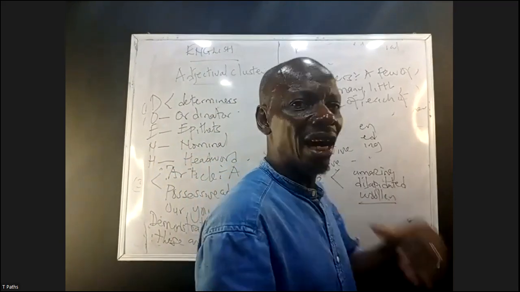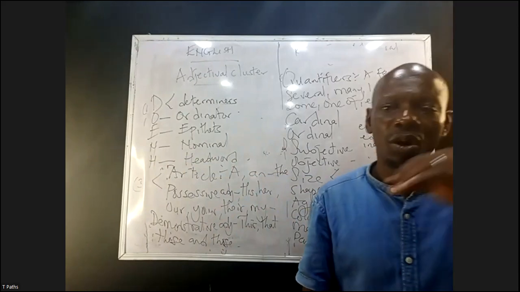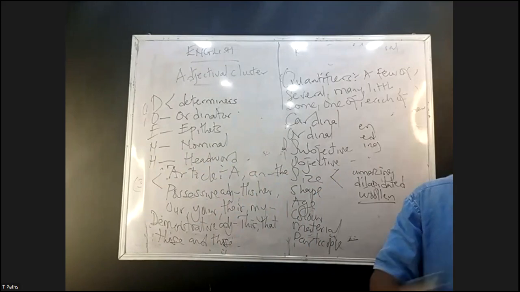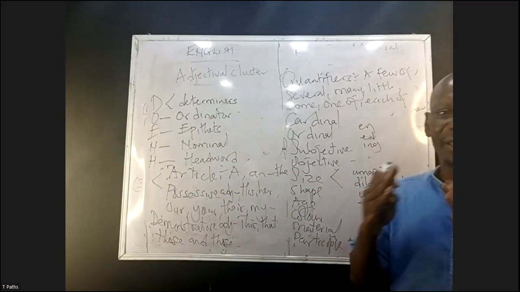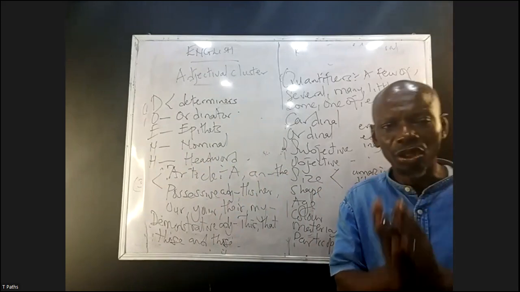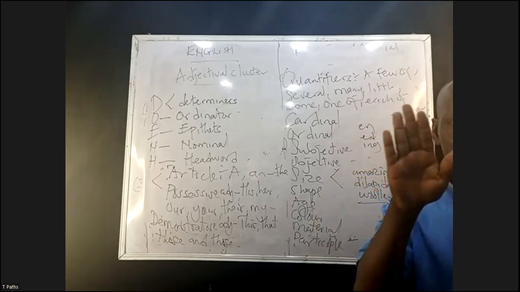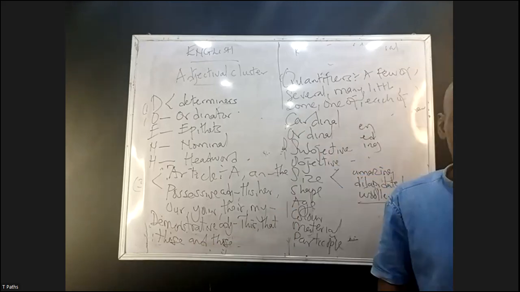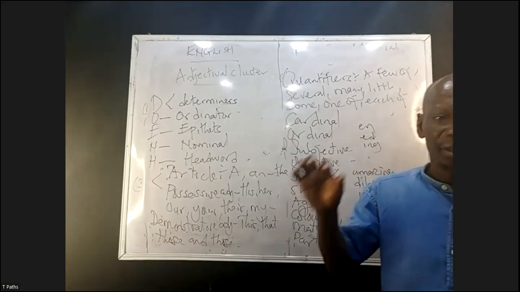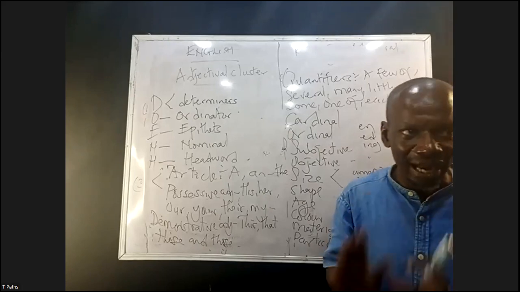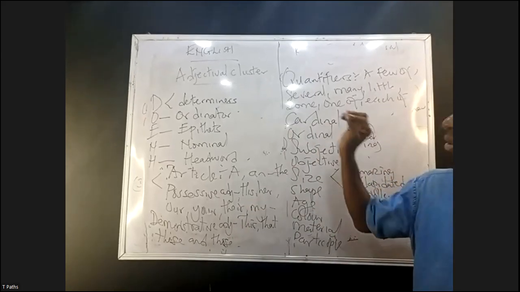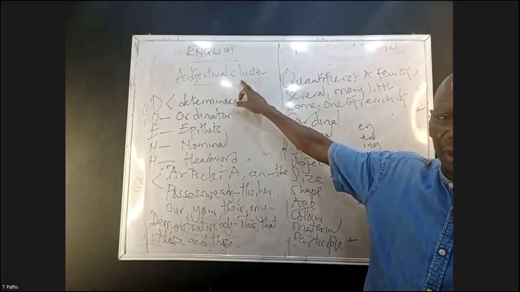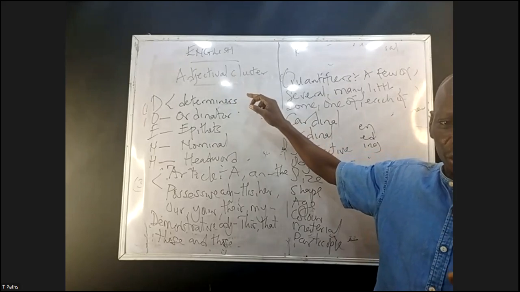Edward simply means the noun being qualified by what? Sequence of adjectives. Like I told you, you know the meaning of sequence already. Meaning what? When you have two or more adjectives used to describe a noun in a sentence, that is what we call sequence of adjectives. Another name for it is adjectival cluster, cluster of adjectives. I'll show you something on your screen now.